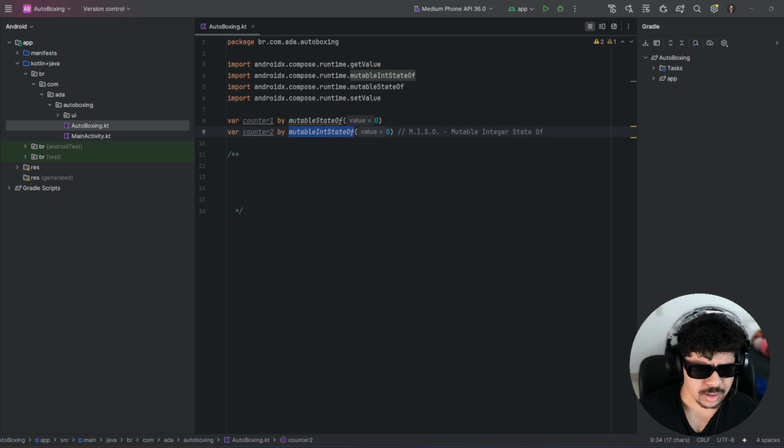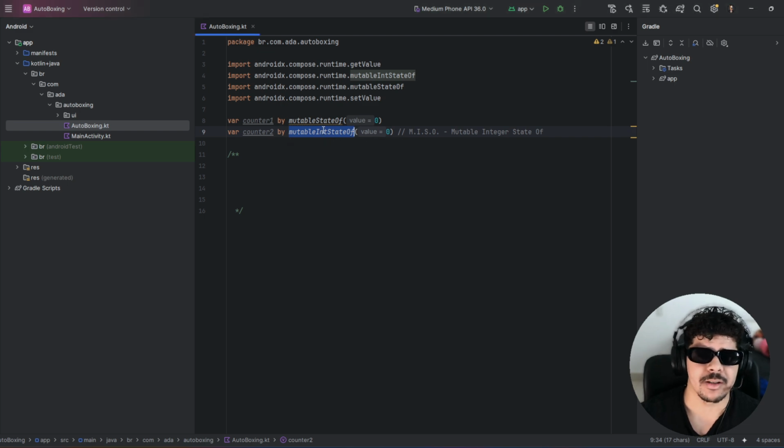I think that's it. Autoboxing is basically a feature in the Kotlin compiler that converts a primitive type to its corresponding wrapper class when an object is expected, and unboxing is the reverse, converting this wrapper class object back to its primitive type. So by using the meso here, you just skip this autoboxing.